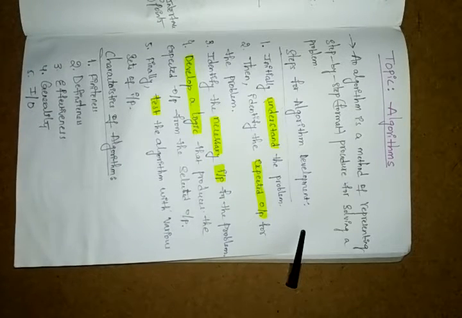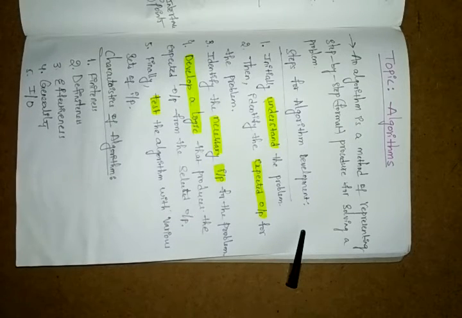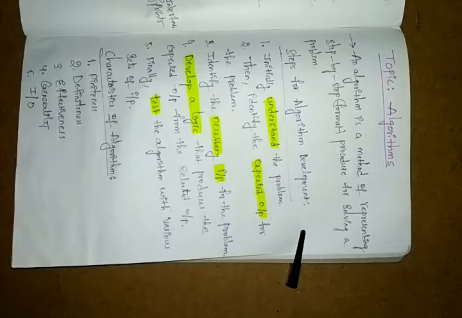Suppose you are writing an algorithm. Each algorithm takes 0, 1 or more quantities as input data, and those input data produce one or more output values.